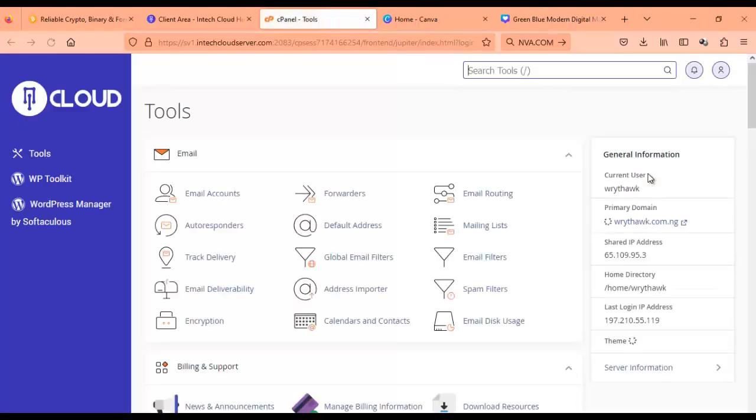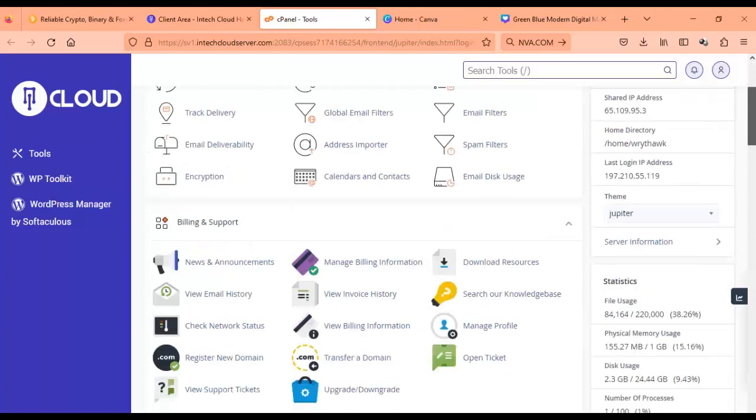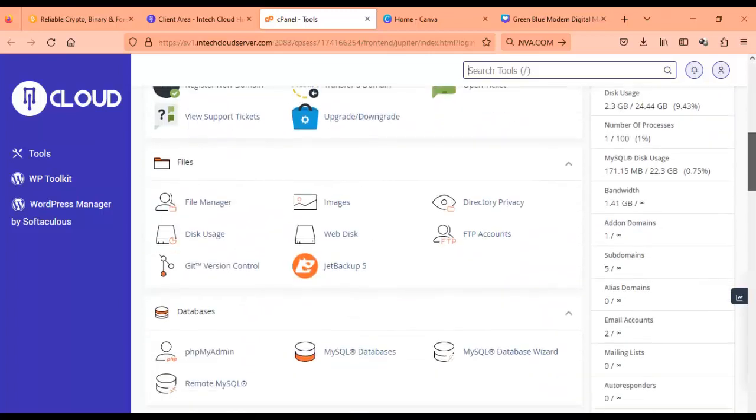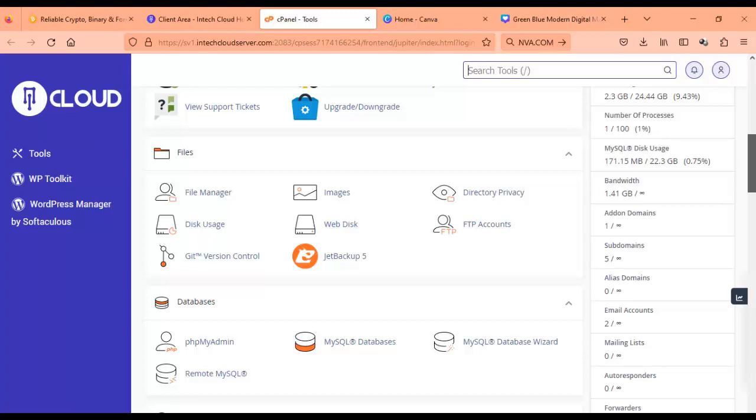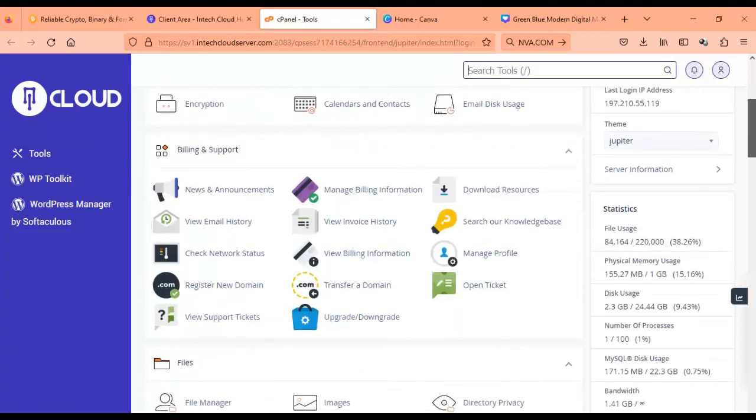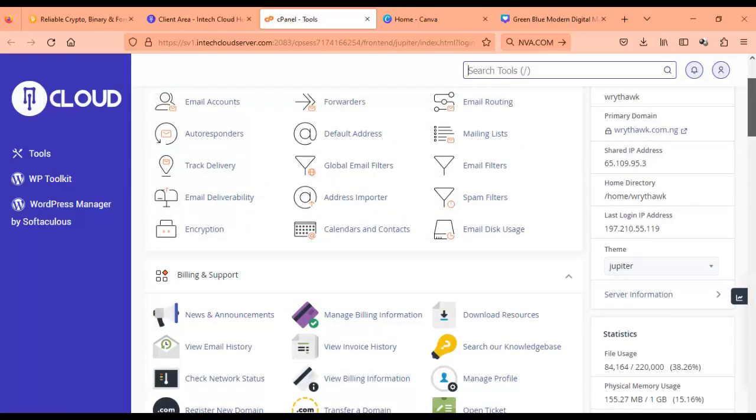Okay, so here is the cPanel, or the control panel, where you are going to set up your website. So if the hosting and domain name you are paying for is only for the investment website or the career website, you just go ahead and install. You go to WordPress Manager by Softaculous.